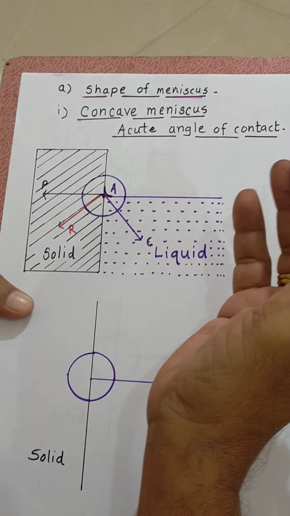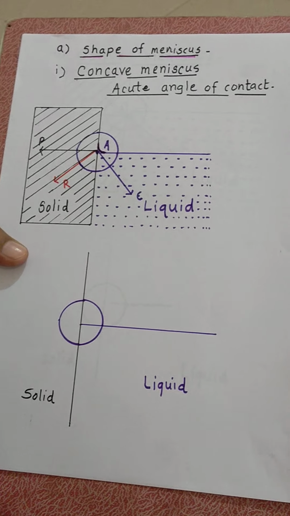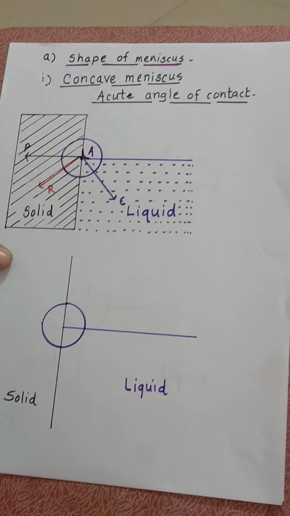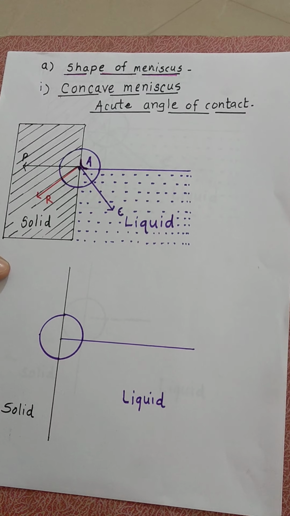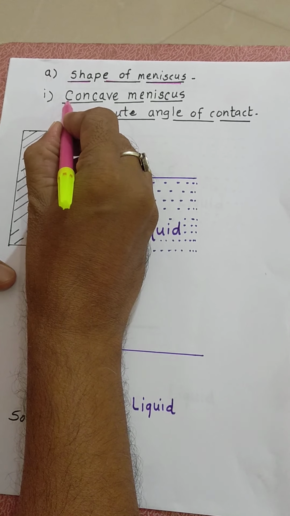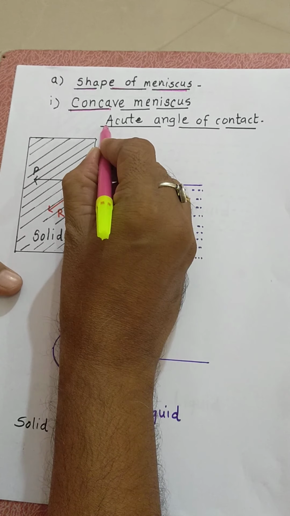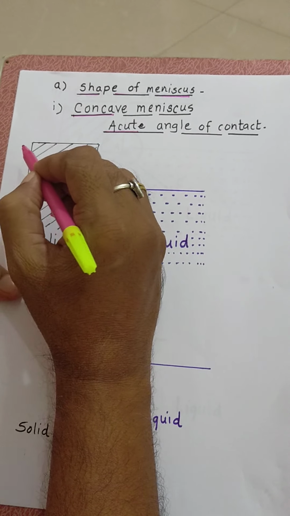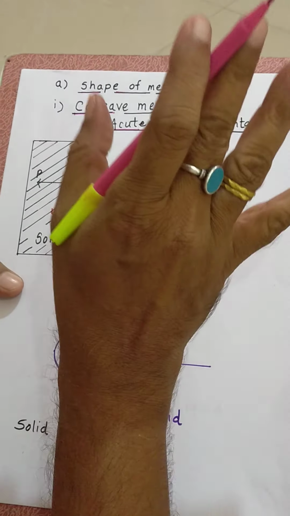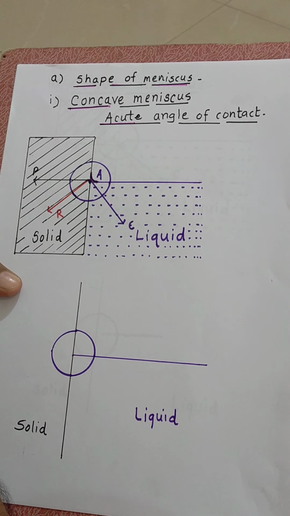Now if water or kerosene is in contact with a solid surface, water and kerosene wet the solid. For these liquids, the meniscus formed is concave and the angle of contact is acute. In case of mercury, mercury does not wet the solid surface.